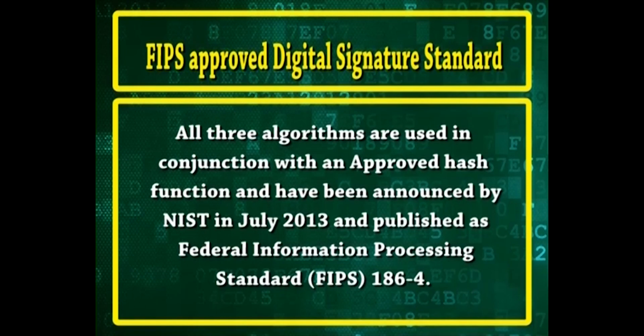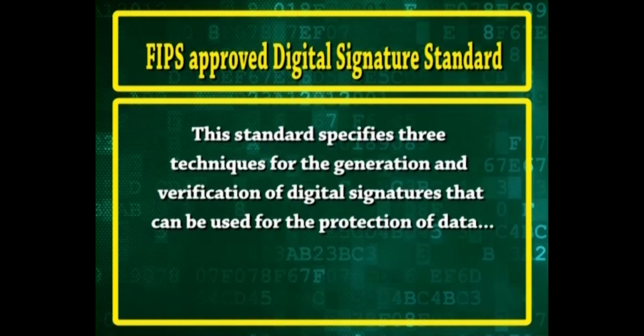All 3 algorithms are used in conjunction with an approved hash function and have been announced by NIST in July 2013 and published as Federal Information Processing Standard FIPS 186-4. This standard specifies 3 techniques for the generation and verification of digital signatures that can be used for the